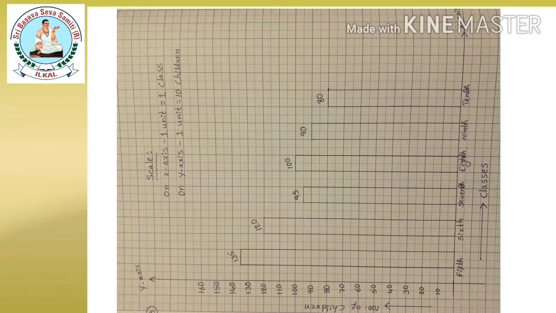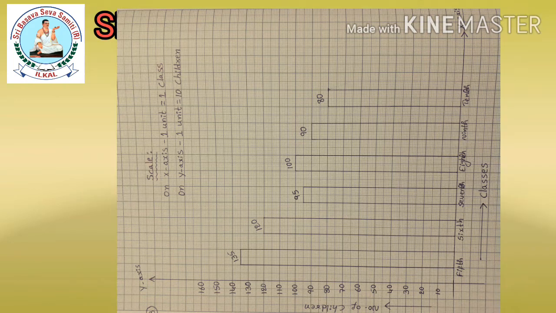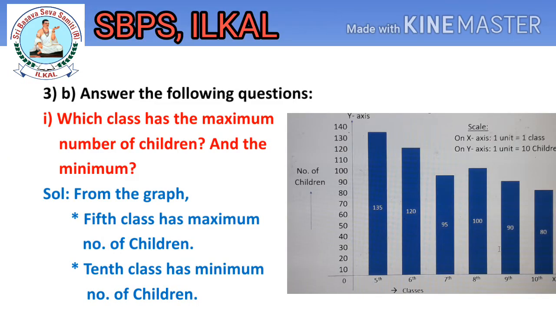After representing it, once you check, children, whether you have written the scale or not. Yes, must and should we have to write the scale. On x-axis, 1 unit is equal to 1 class we considered, and on y-axis, 1 unit is equal to 10 children. Now you observe the graph carefully and answer the given questions. First one, which class has the maximum number of children and the minimum?